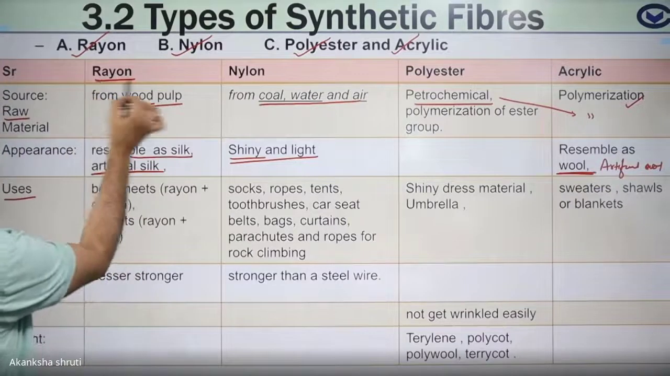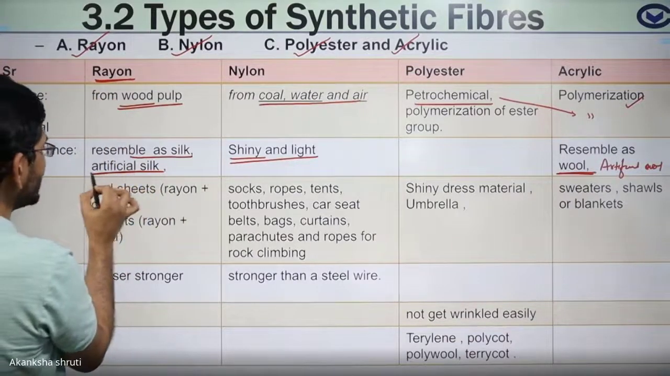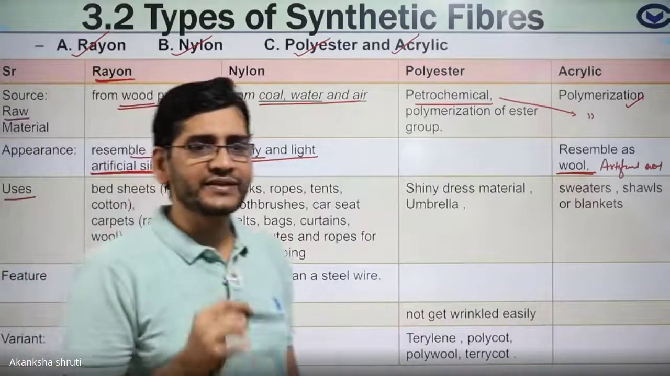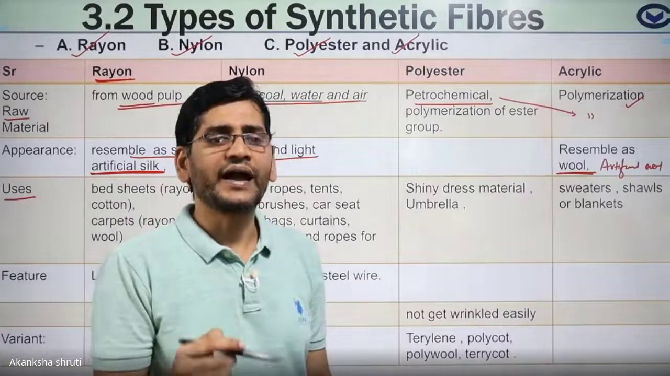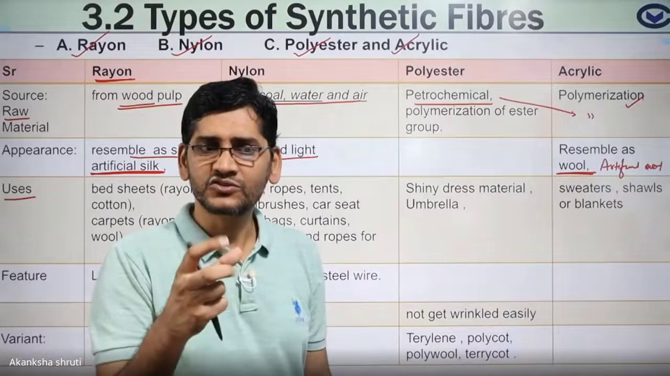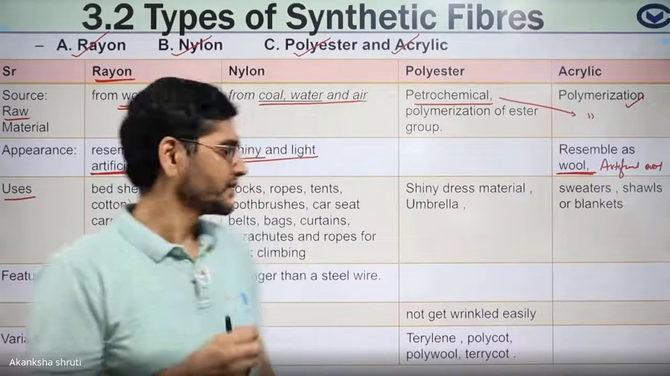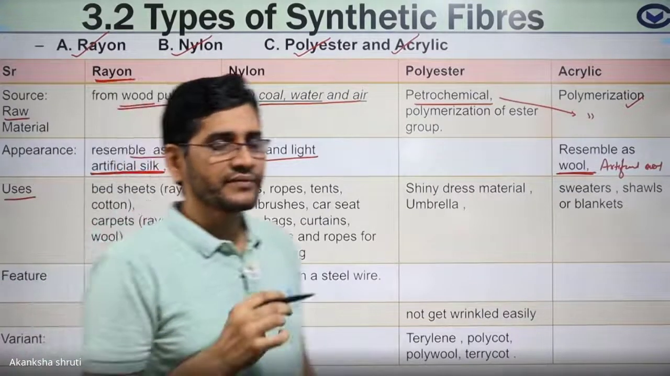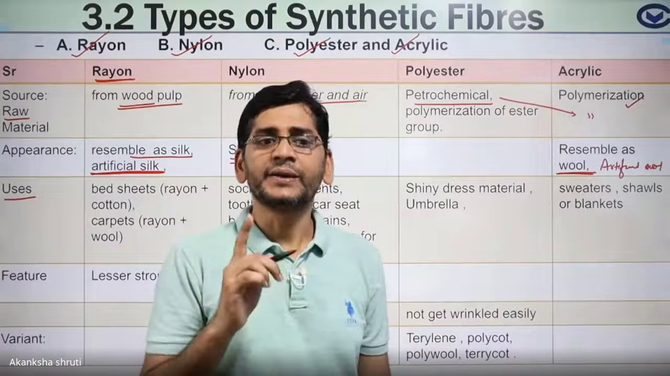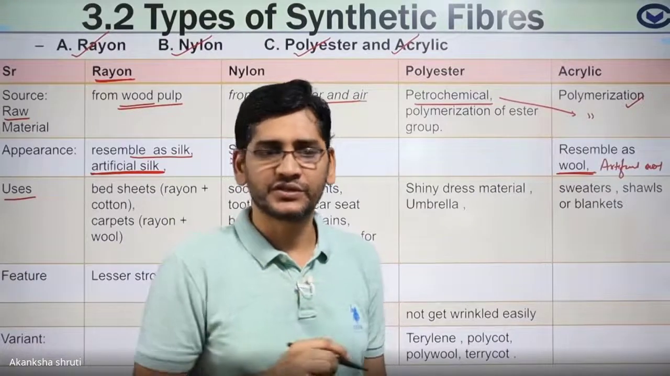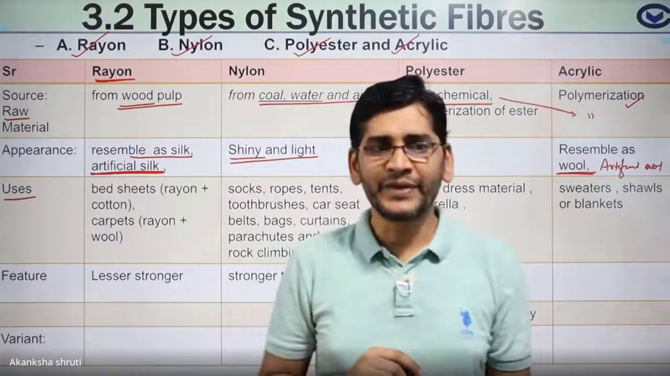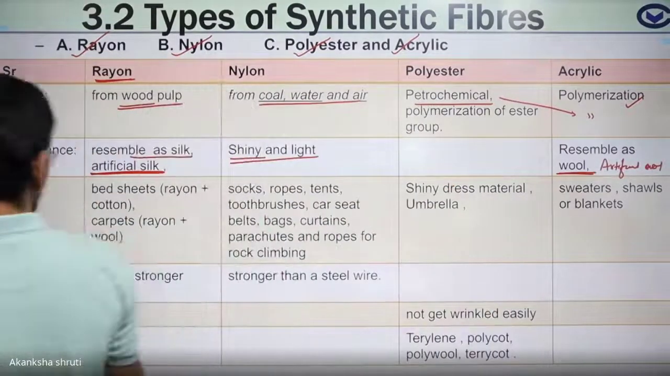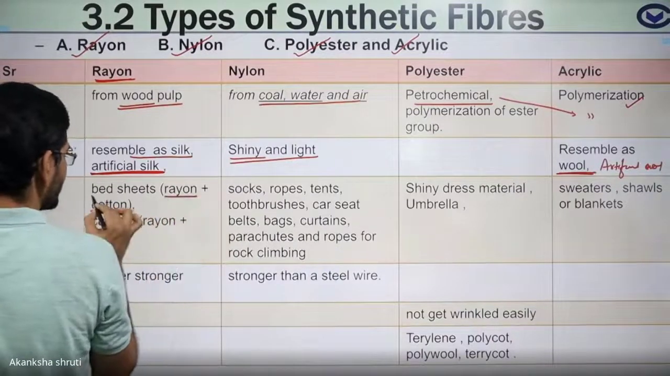See, this rayon has the appearance like silk. Therefore, it is used for making clothes like sari and other clothes which are very soft in nature. So it is used for making soft cloth. It is also used for making bed sheets and carpets. Keep in mind, for making bed sheets, to keep them softer and more comfortable, we mix cotton with this rayon.